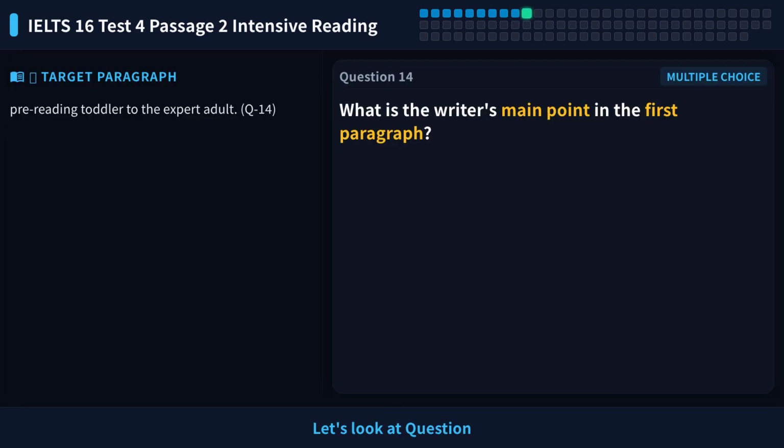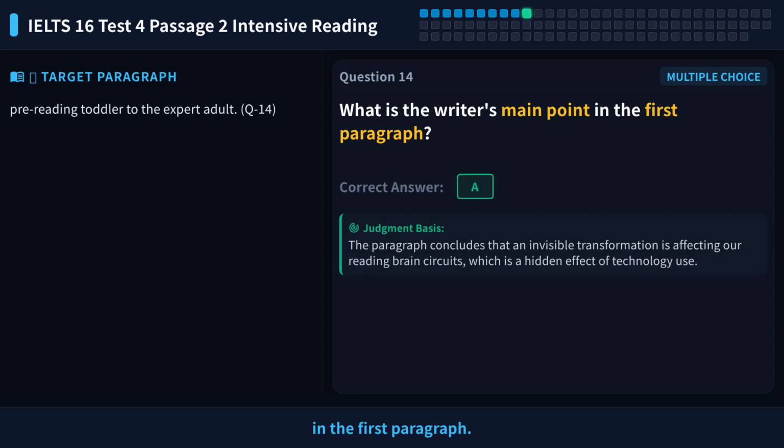Let's look at question 14. It asks about the writer's main point in the first paragraph. Option A says technology has a hidden effect. Option B says technology can help young people read. Option C says travelers should use technology. Option D says gaming is more common than reading. Please pause the video and think first.